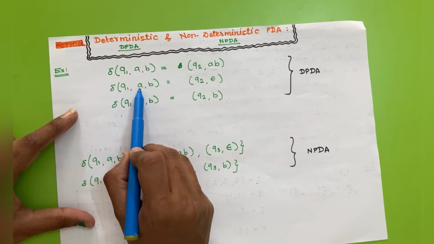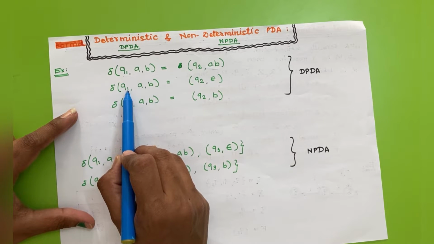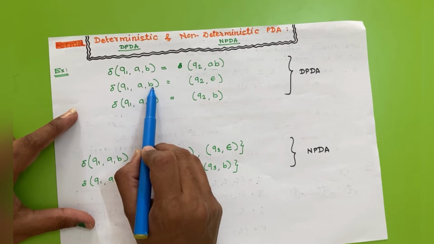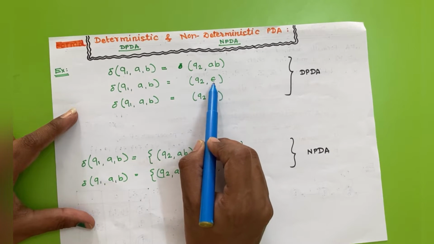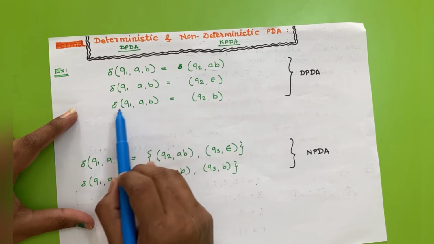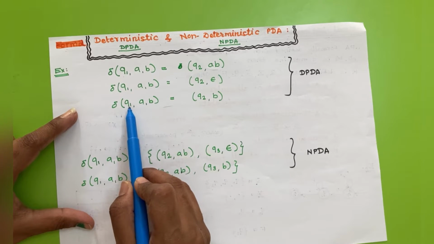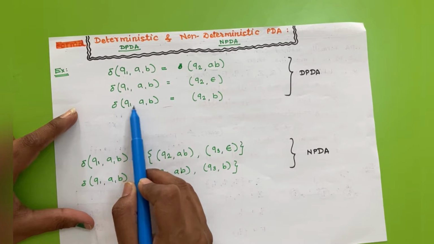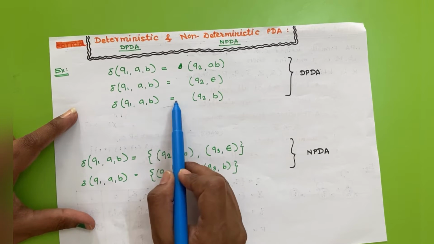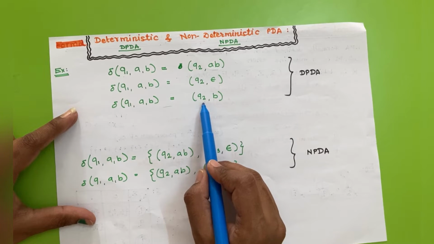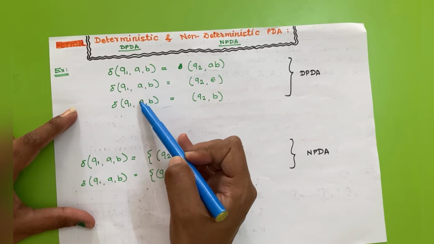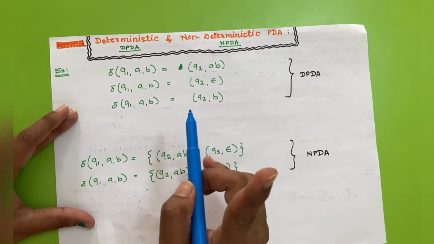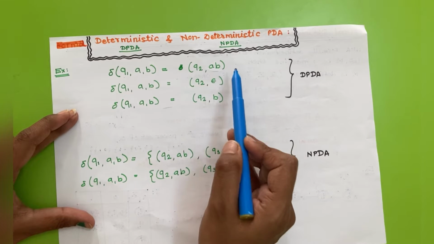If we supply input A to state Q1, and at that time the top of the stack is B, then we have to perform only the pop operation. The same is the case with this last no operation transition. If we supply input A to state Q1 and the top of the stack is B, then we have to perform just no operation. In these three situations we have to perform only one task, that is either push, pop or no operation.